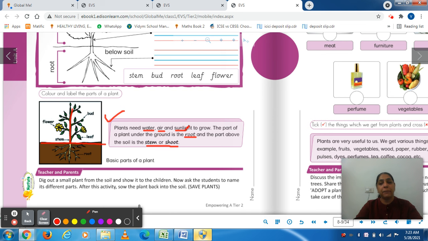I'm very happy that you are following me on each and every step, and I'm receiving those pictures. So, rest of the students, I request you also. I don't want to take the names of those students who have not done this activity. So, kindly please do this activity of seeding a plant and send me the pictures of those four plants.